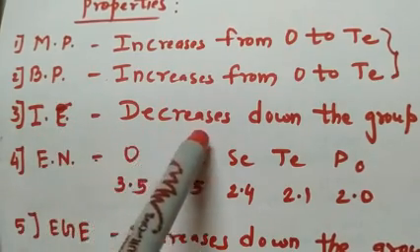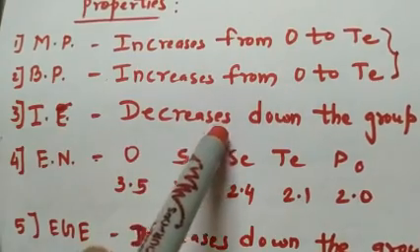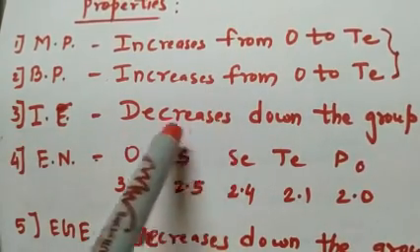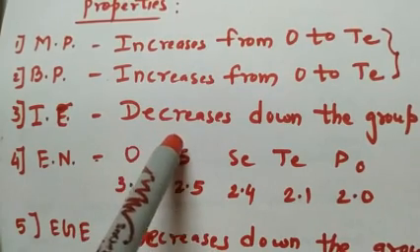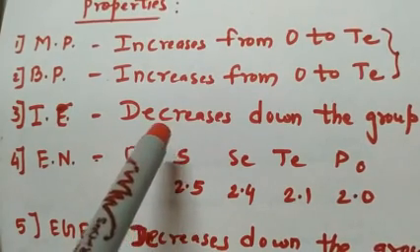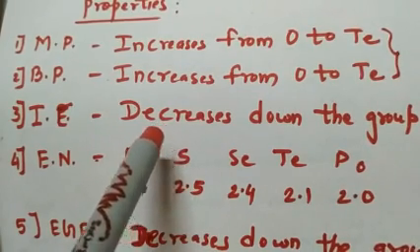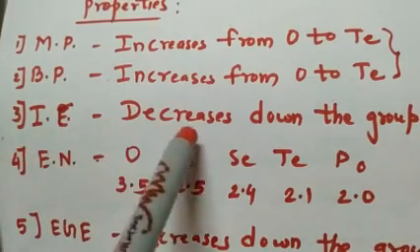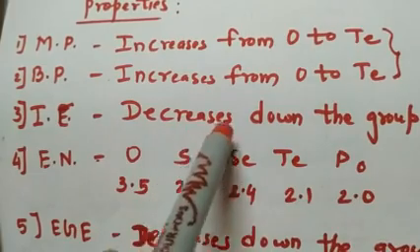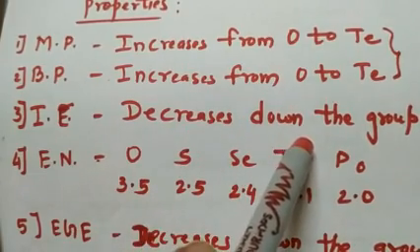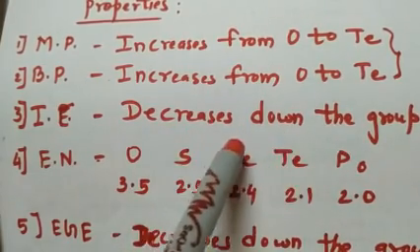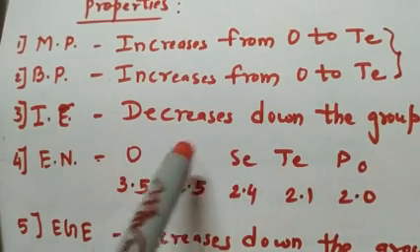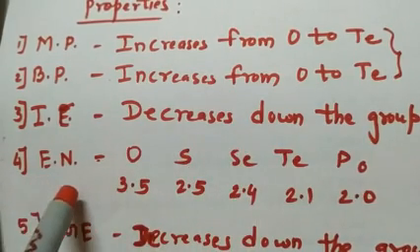As we go down the group, size goes on increasing and therefore ionization energy decreases, because as the size increases less energy will be required to remove the electron. So we conclude ionization enthalpy decreases down the group as size goes on increasing.